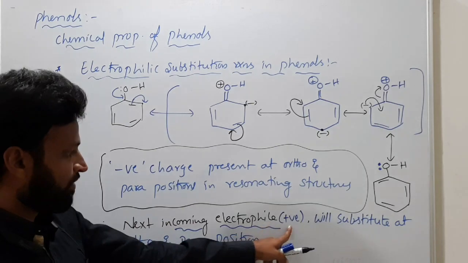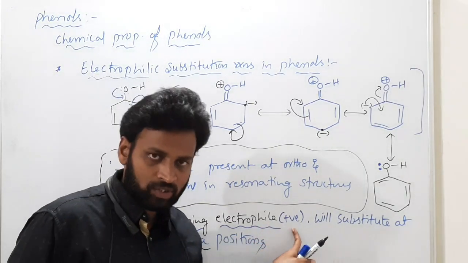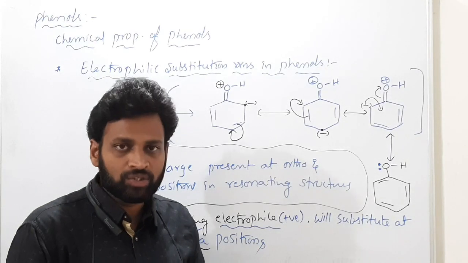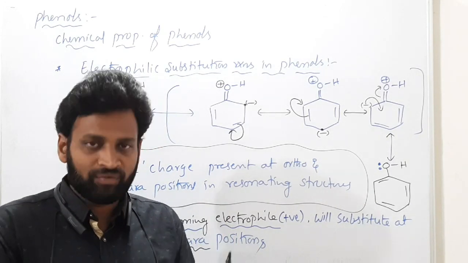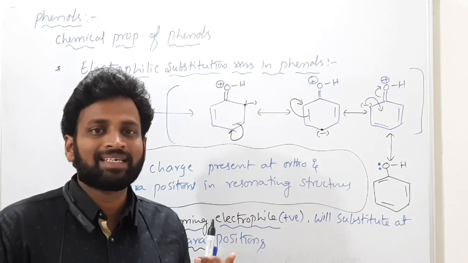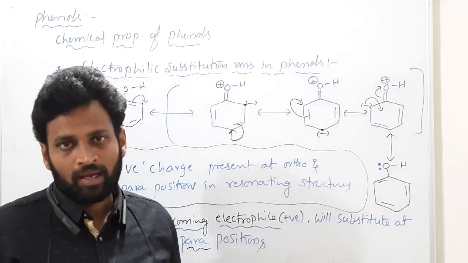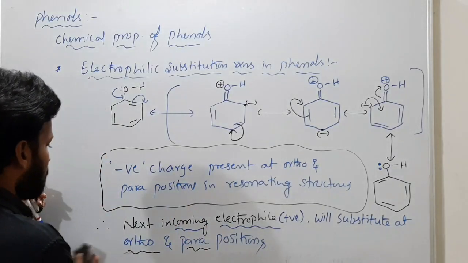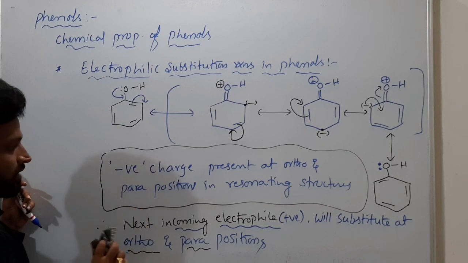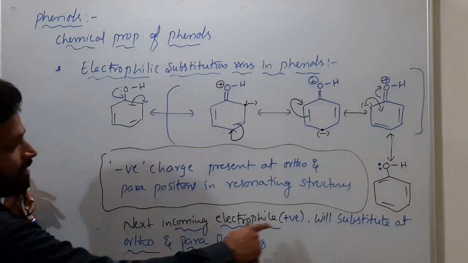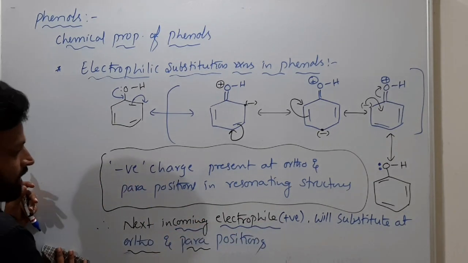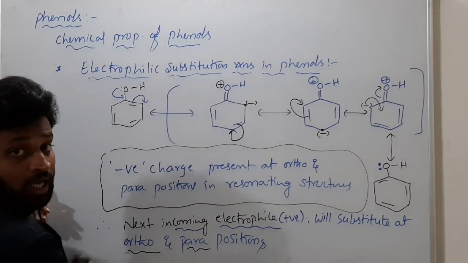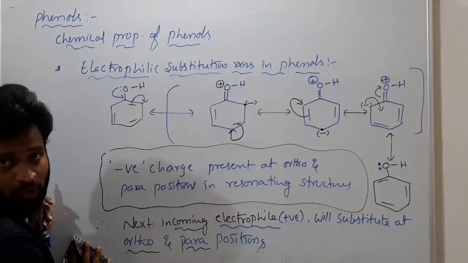These electrophiles are either positively charged or neutral, with no charge, but electron deficient, or we call them Lewis acids. Lewis acids are electron acceptors, right? So what is the final conclusion? The next incoming electrophile will substitute at ortho and para positions during electrophilic substitution reactions on phenols.